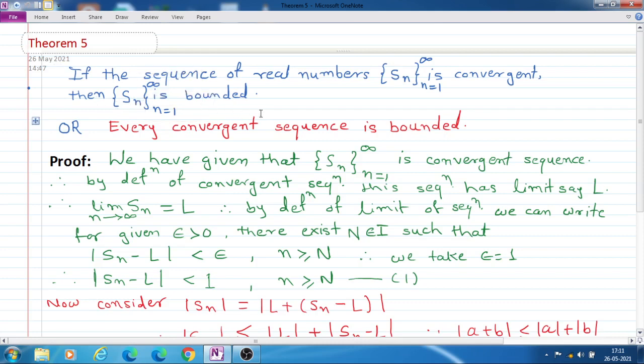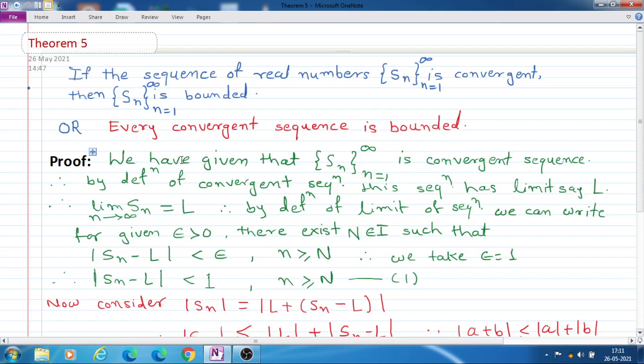if the sequence of real numbers Sn, n equal to 1 to infinity, is convergent, then the sequence Sn is bounded. That means, if a sequence of real numbers is convergent, what is meant by convergent? Convergent means the sequence has a finite limit.